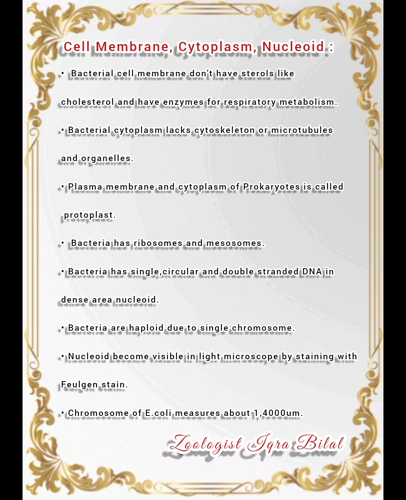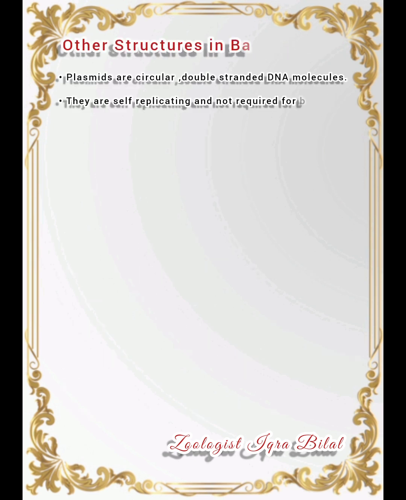The nucleoid is a stained region. Please remember this: single, circular, double-stranded DNA in a dense area is called the nucleoid. Bacteria are haploid due to a single chromosome. They have a single chromosome, so they are called haploid. The nucleoid becomes visible in a light microscope by staining with Feulgen stain. The chromosome of Escherichia coli measures about 1400 micrometers.